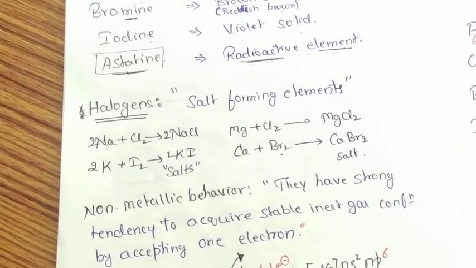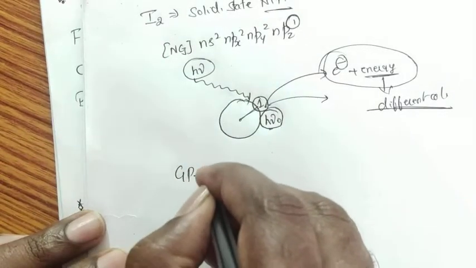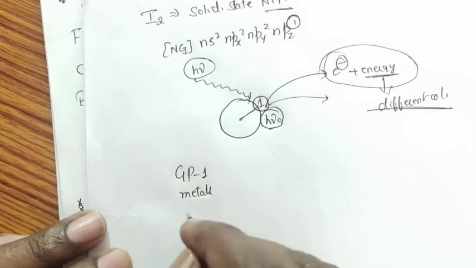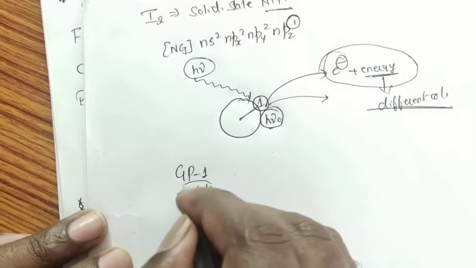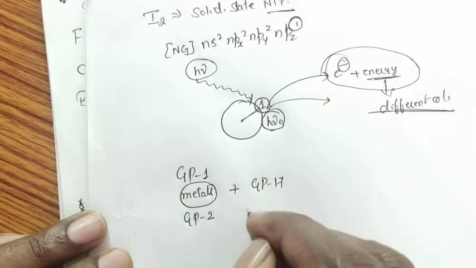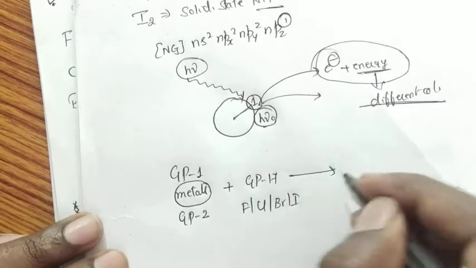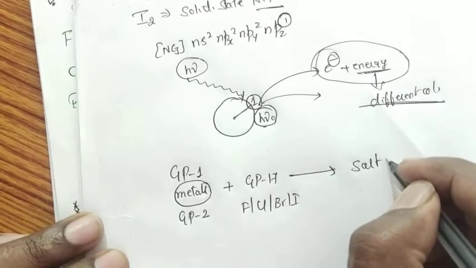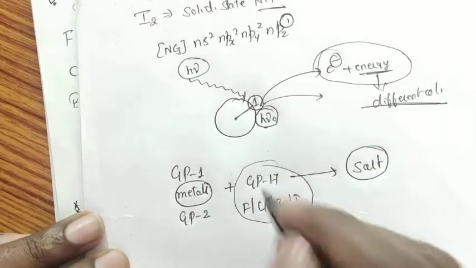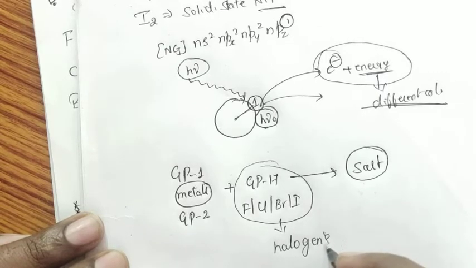Therefore, the conclusion is that either metals of group 1 or metals of group 2 made to react with group 17 elements like fluorine, chlorine, bromine or iodine are always involved in the formation of salt. Therefore, salt forming elements are collectively called halogens.